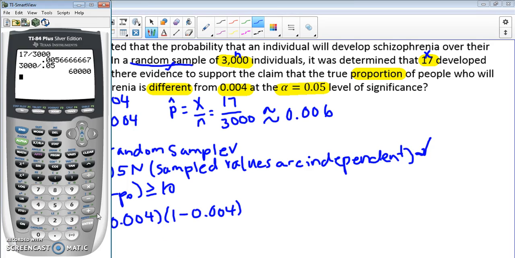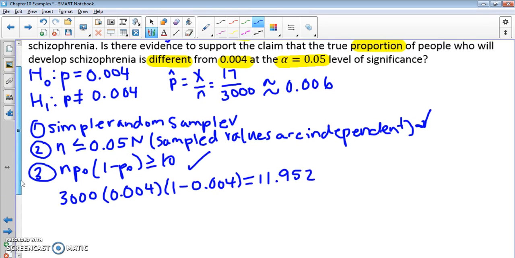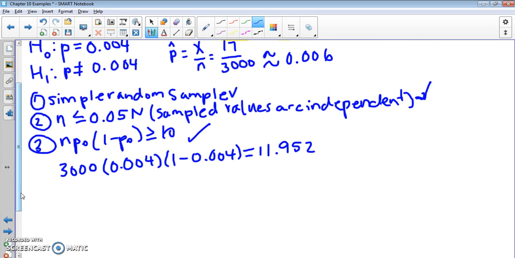So let's type that in our calculator. So 3,000, open parenthesis, 0.004, close parenthesis, open parenthesis, 1 minus 0.004, close parenthesis, enter, and we get 11.952. So that is greater than 10. So we have a normal distribution there, and then we can use that to find our test statistic, and then find our p-value that we're looking at.